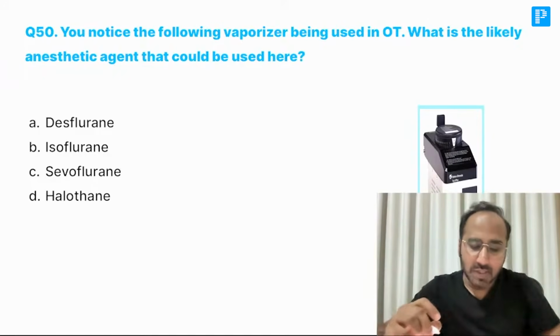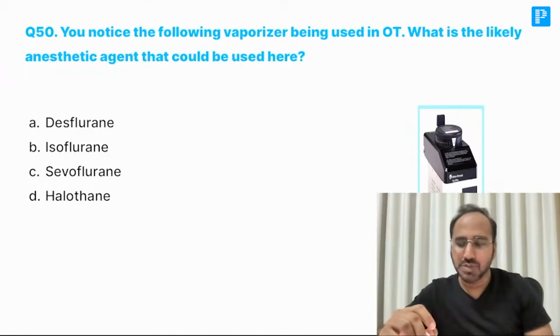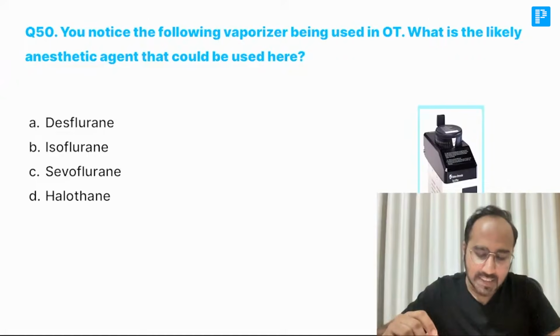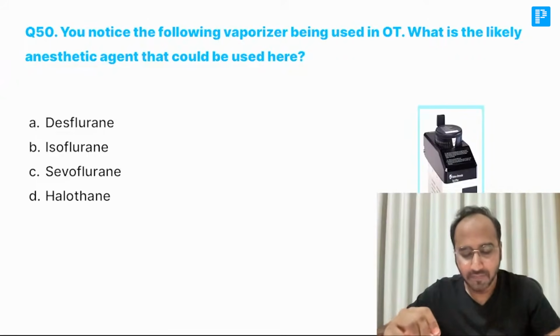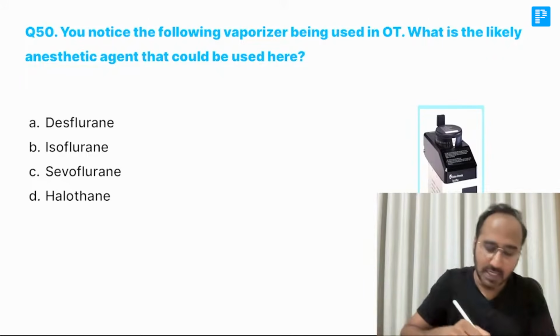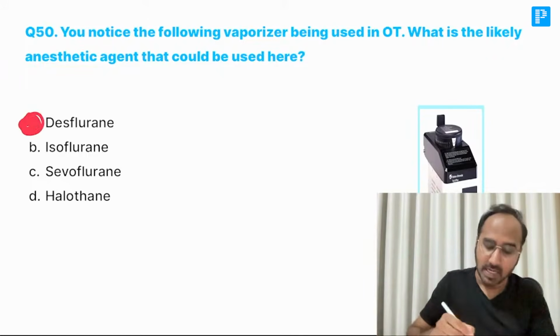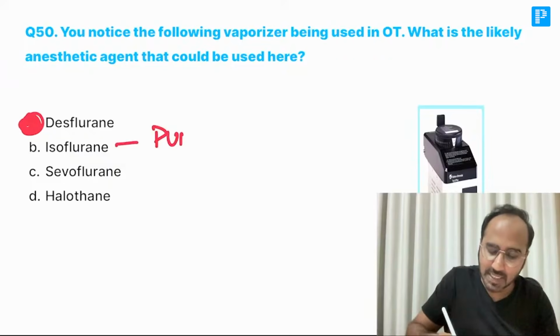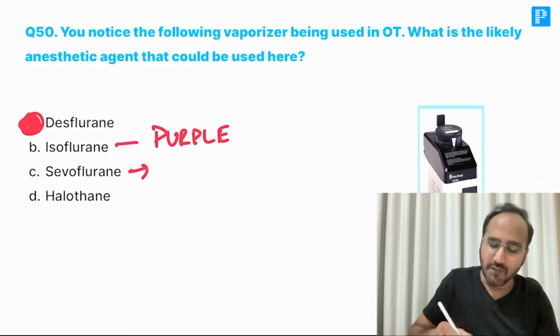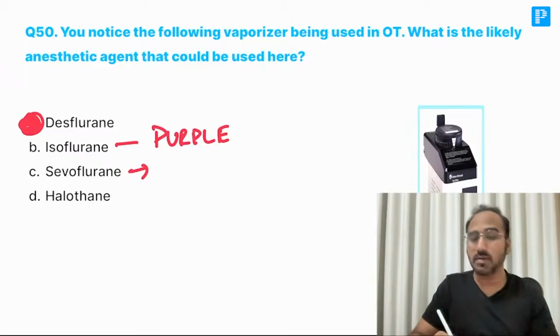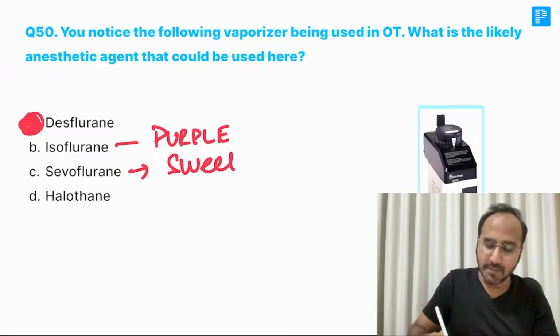Next, you notice the following vaporizer being used in the operation theater. Which is a likely anesthetic agent that could be used over here? Blue vaporizer indicates that it is desflurane. Isoflurane vaporizer color is purple.